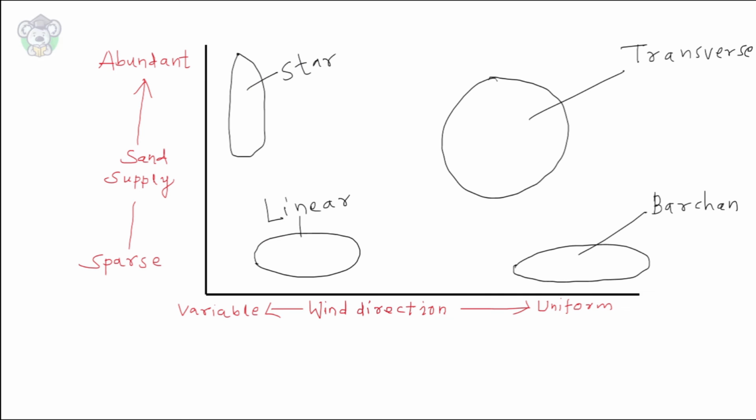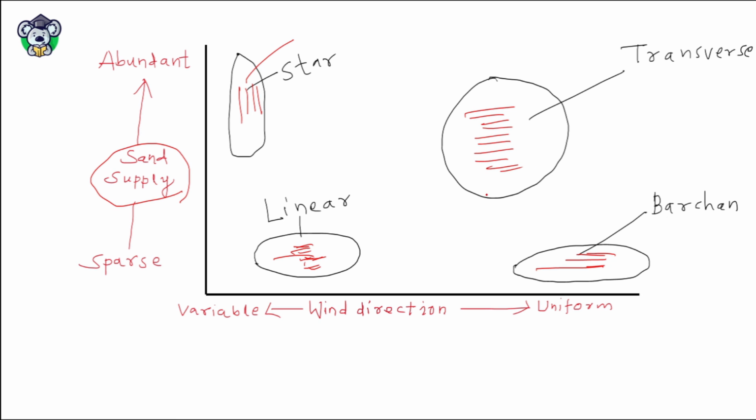Here comes the diagram. Look, barchan comes in this area, where wind direction is uniform and sand supply is sparse. Similarly, linear dunes are formed when the wind direction is variable and sand supply is sparse. Star dunes are formed where the sand supply is abundant but the wind direction is variable. Similarly, transverse dunes are formed where the wind direction is uniform but the sand supply is abundant.